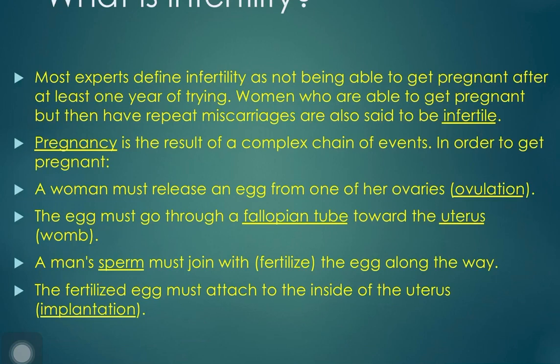So what is pregnancy? It is the result of a complex chain of events. In order to get pregnant, which you have studied in the last chapter also, a woman must release an egg from her ovaries, ovulation, and the egg must go through the fallopian tube towards the uterus, womb. Man's sperm must join with the egg to fertilize along the way, and then the implantation should take place. The detail we have studied in the last chapter.